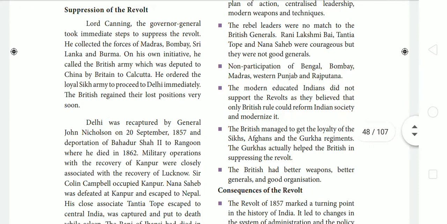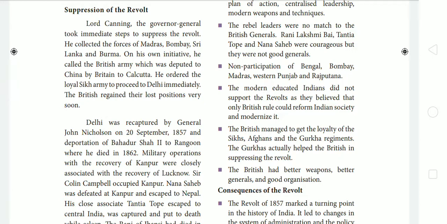So how did the British suppress this revolt? Lord Canning, the Governor General, took immediate steps to suppress the revolt. He collected the forces of Madras, Bombay, Sri Lanka and Burma. On his own initiative, he called the British army, which was deputed to China by Britain, to Calcutta.